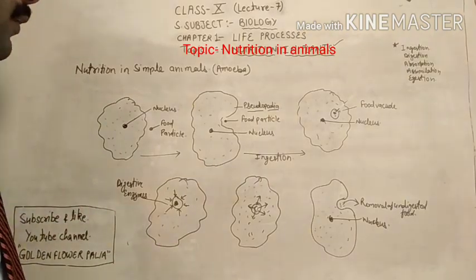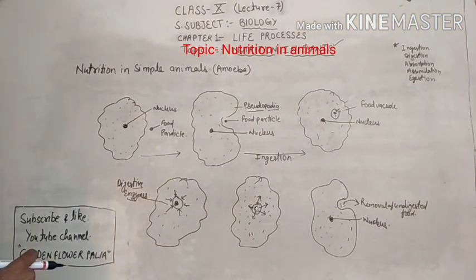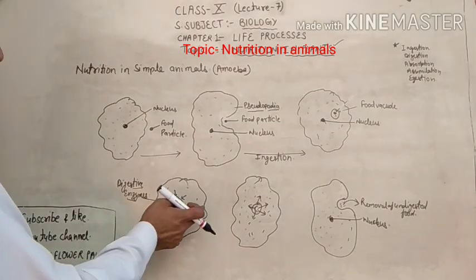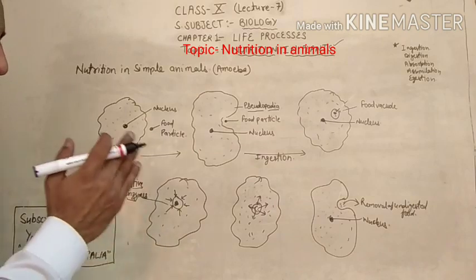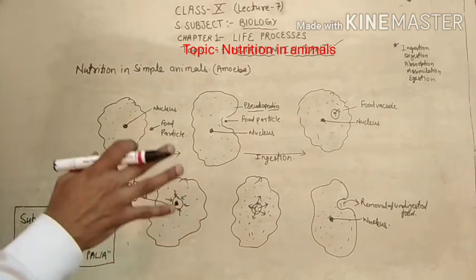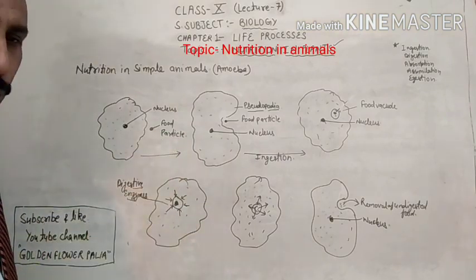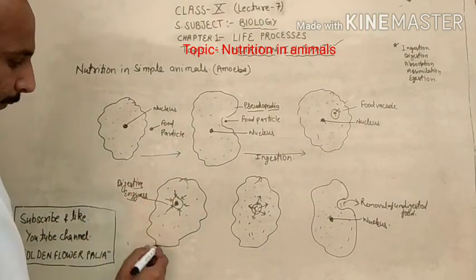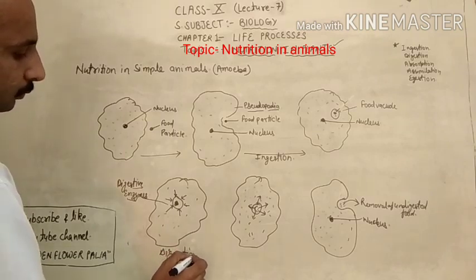Now, after that what happened? The different digestive enzymes present in the amoeba work on the food vacuole. They start action on the food vacuole and break down the complex food into small pieces. This process is called digestion.